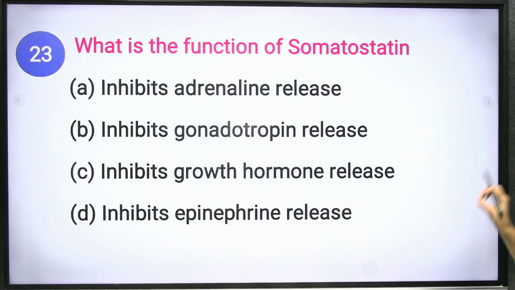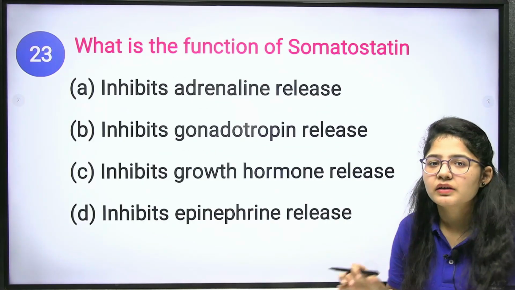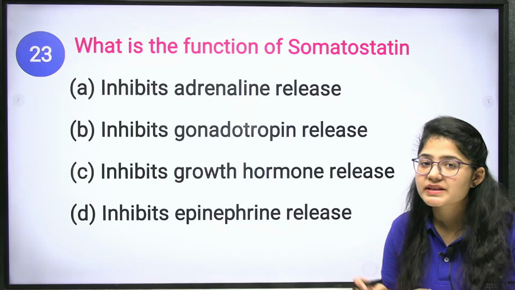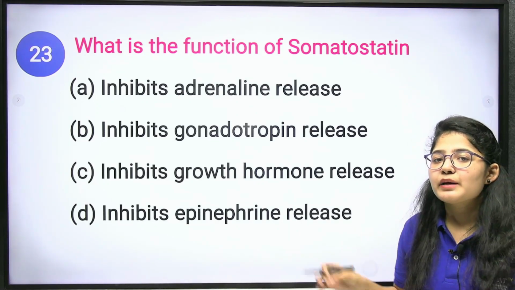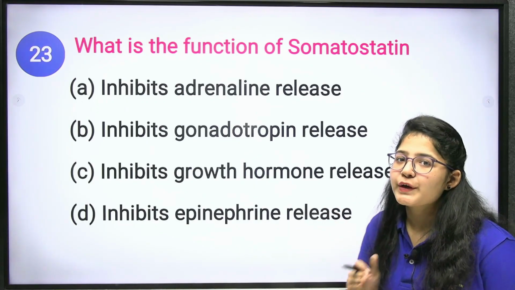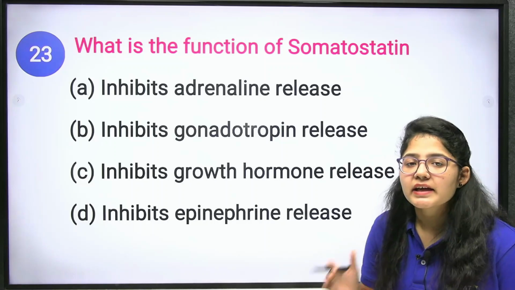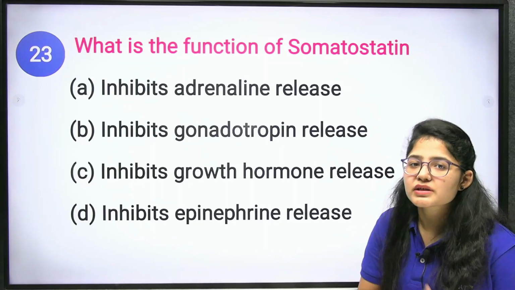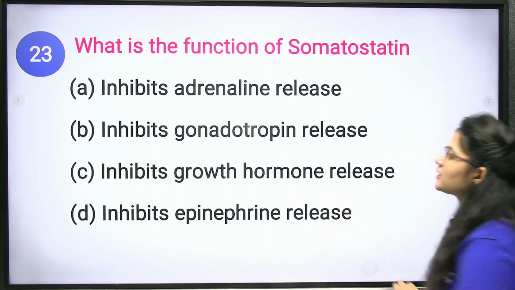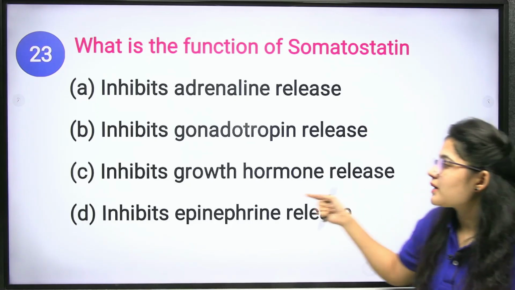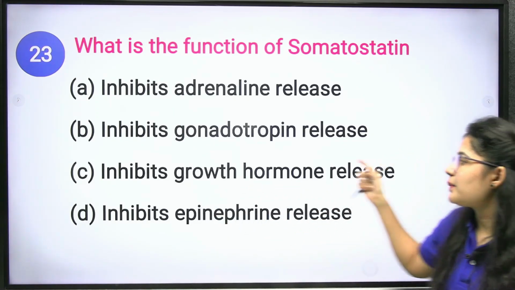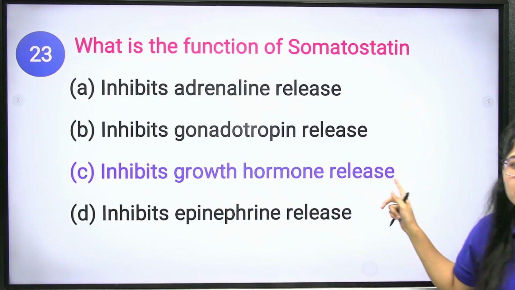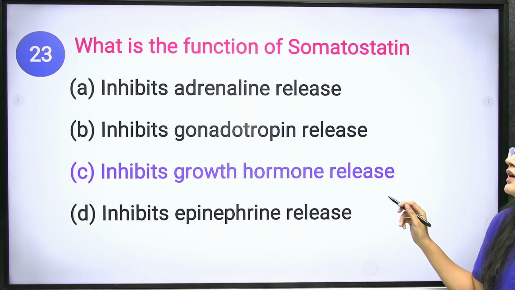Next question. What is the function of somatostatin? Now what is this somatostatin? It is secreted by the delta cells of your pancreas and it inhibits the release of your insulin and glucagon. This is also a type of growth hormone inhibitor. It inhibits the growth hormone release. Clear? Okay.